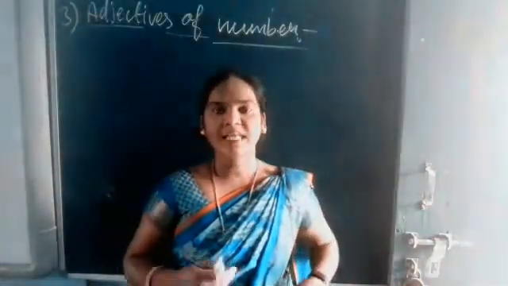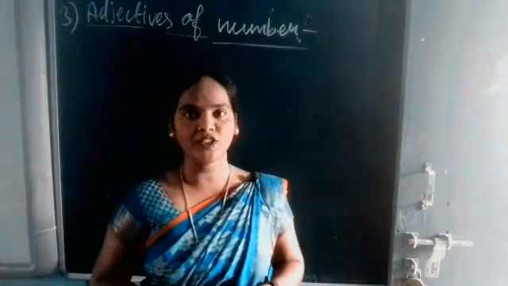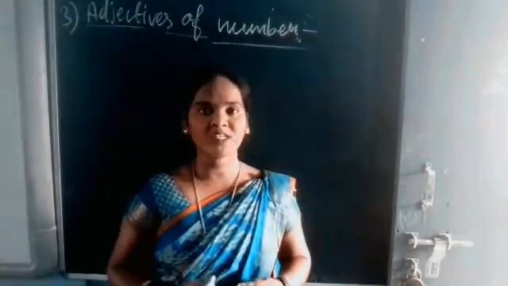So what are adjectives of number? Adjectives of number are numeral adjectives that show how many persons or things.